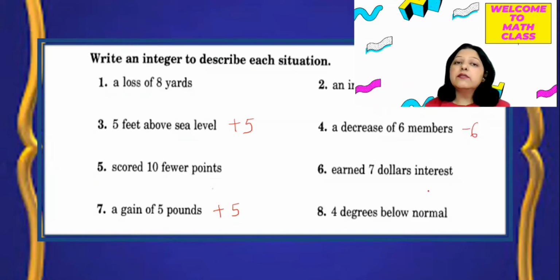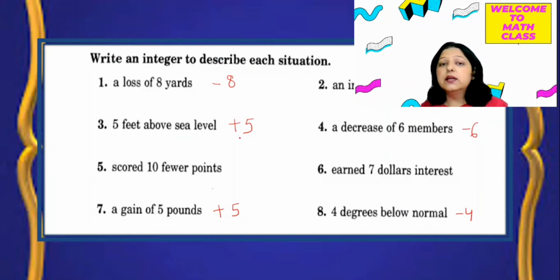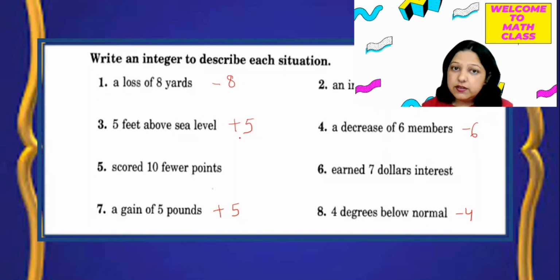So you can see here that we can apply integers in our daily life situations also. Like 4 degrees below normal, so it will be -4. Loss of 8 yards, -8. So all these things which we have written right now are examples of integers. I wrote some with plus and some with minus, so I have applied the full integers concept here. So remember, integers can be positive, integers can be negative, and integers can be zero also.